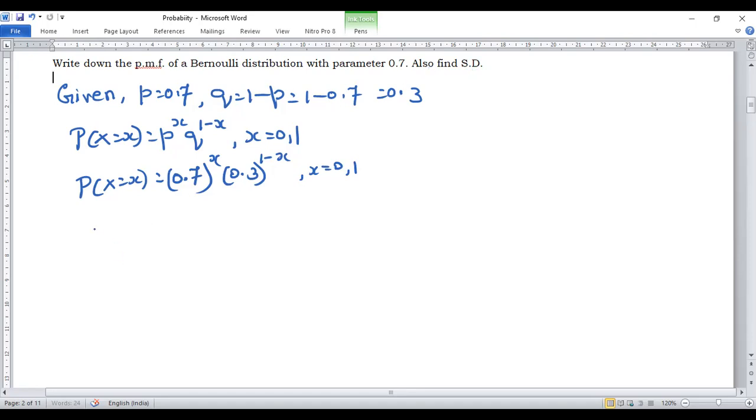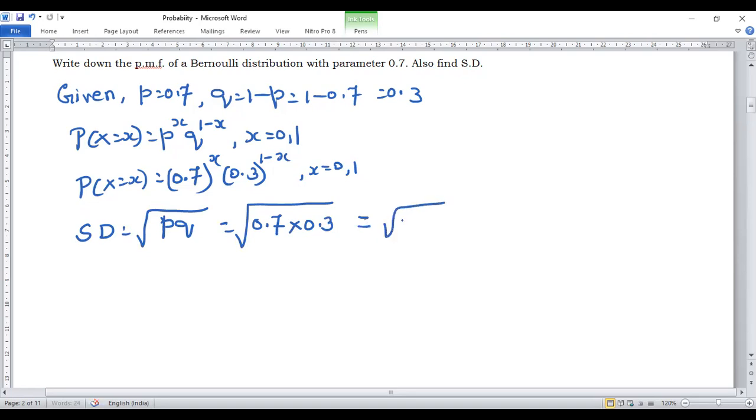The formula for standard deviation is root of pq, that is the square root of 0.7 into 0.3, which is the square root of 0.21, equal to 0.4583. So this is the standard deviation of the Bernoulli distribution.